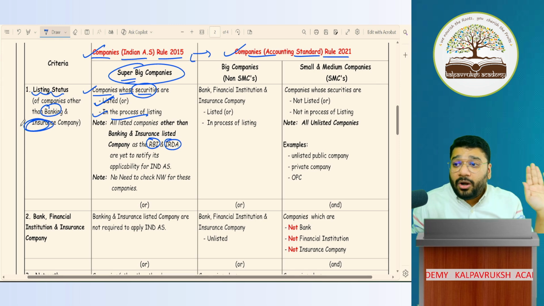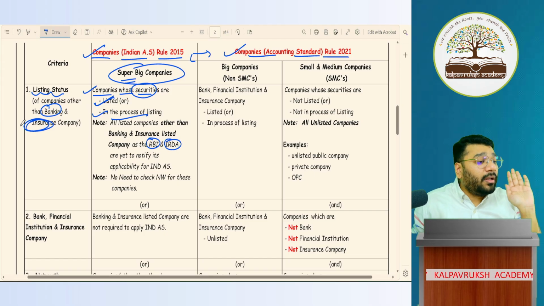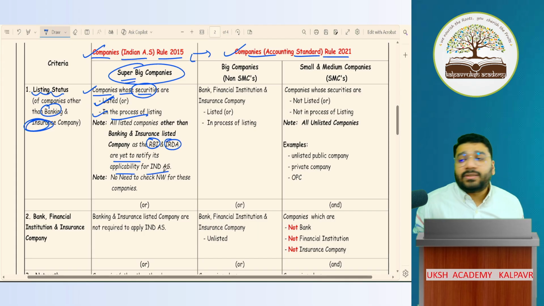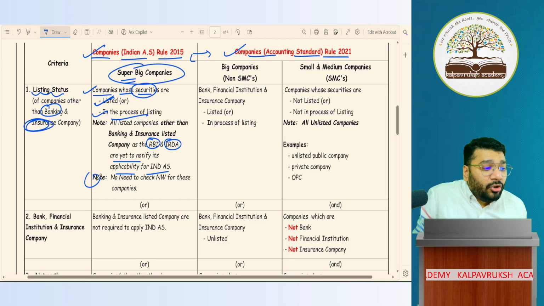Correct. So they cannot apply Ind AS. They are yet to be notified for the applicability of Ind AS. Got it, not got it? Okay. Note: no need to check net worth for these companies.